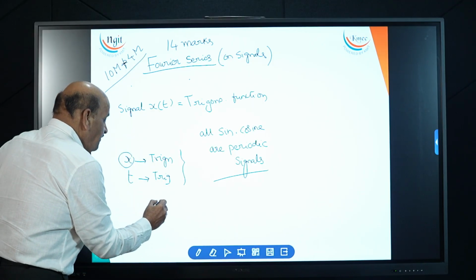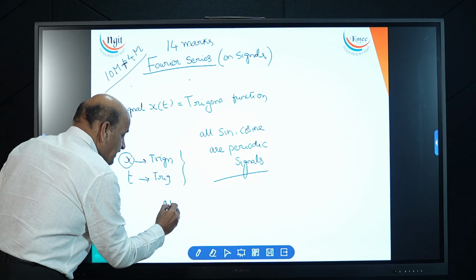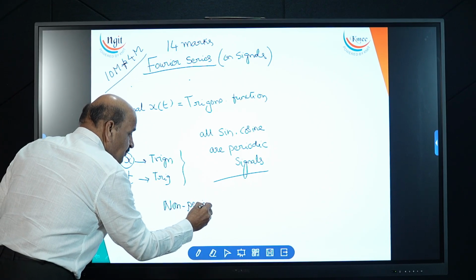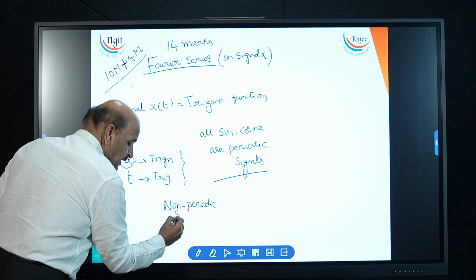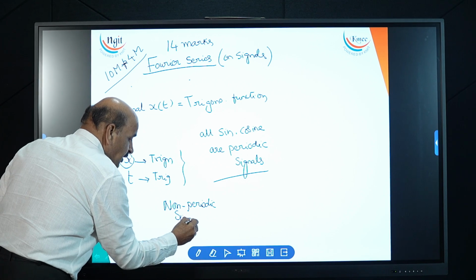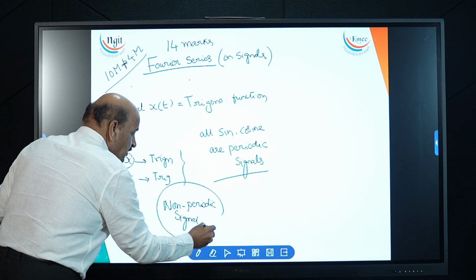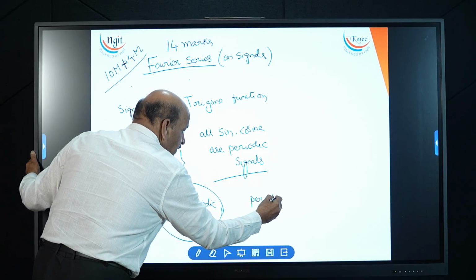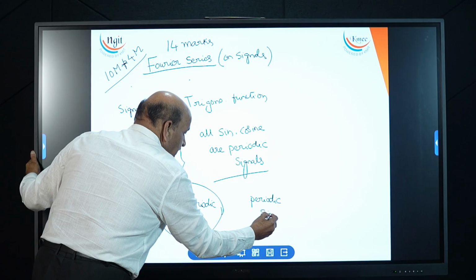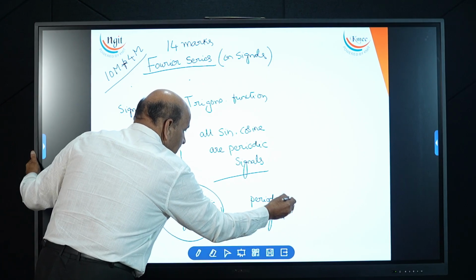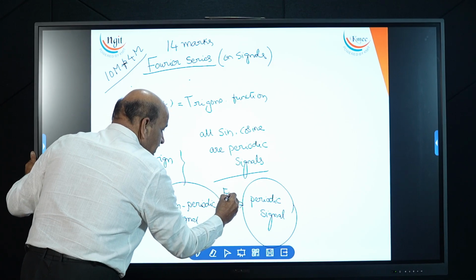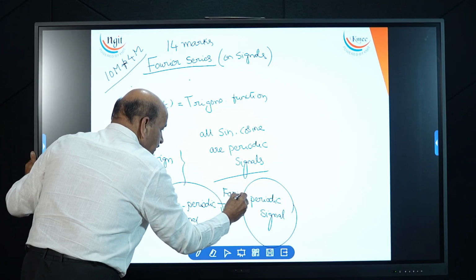So students have to convert like this. This is a non-periodic signal. Now, this non-periodic signal is converted into a periodic signal by using what? By using the Fourier series.